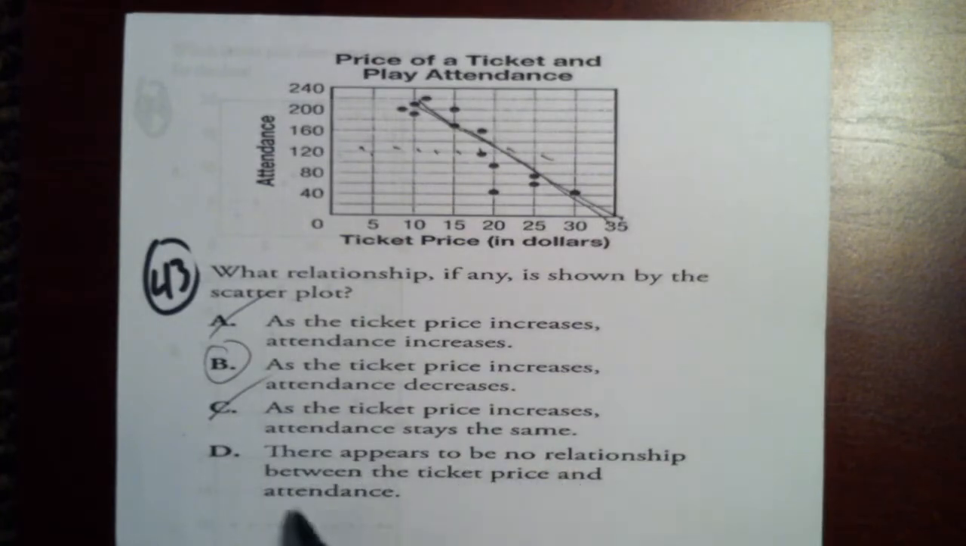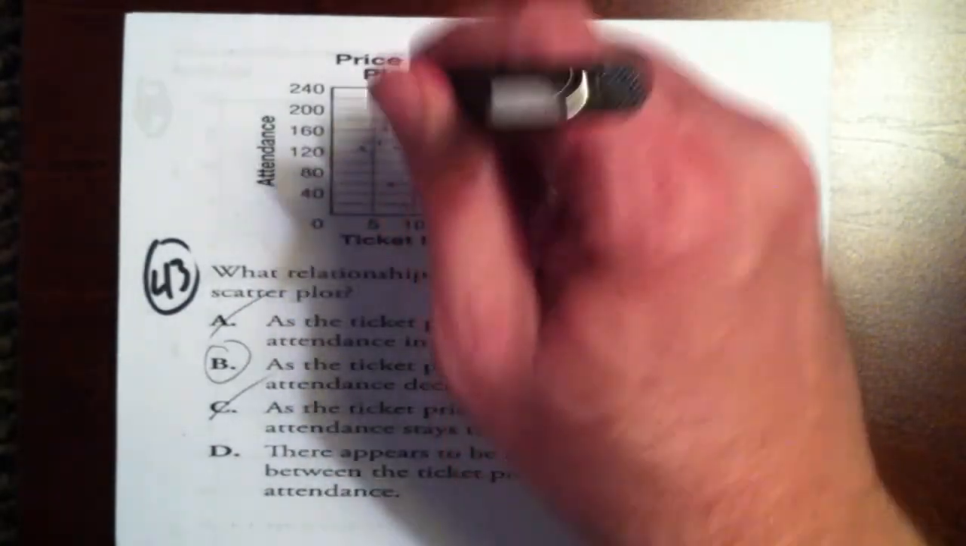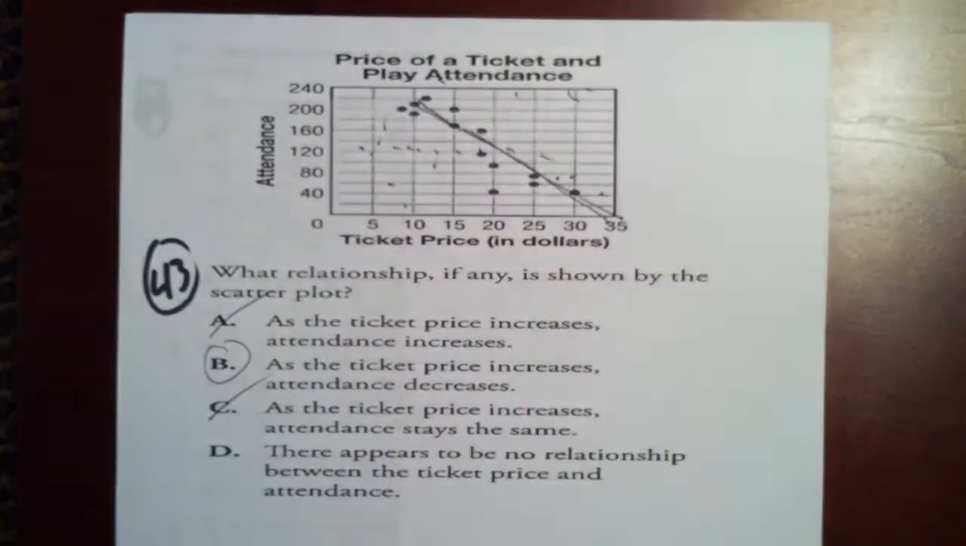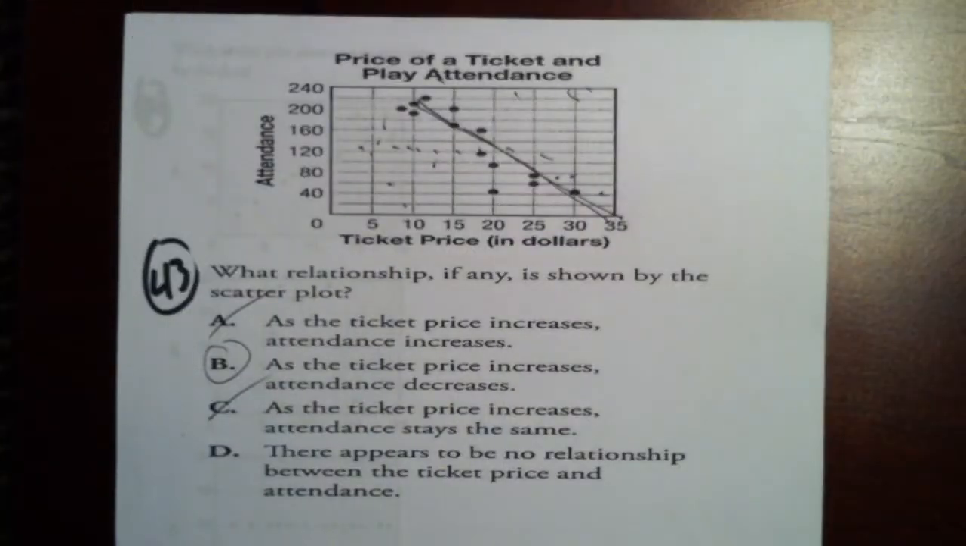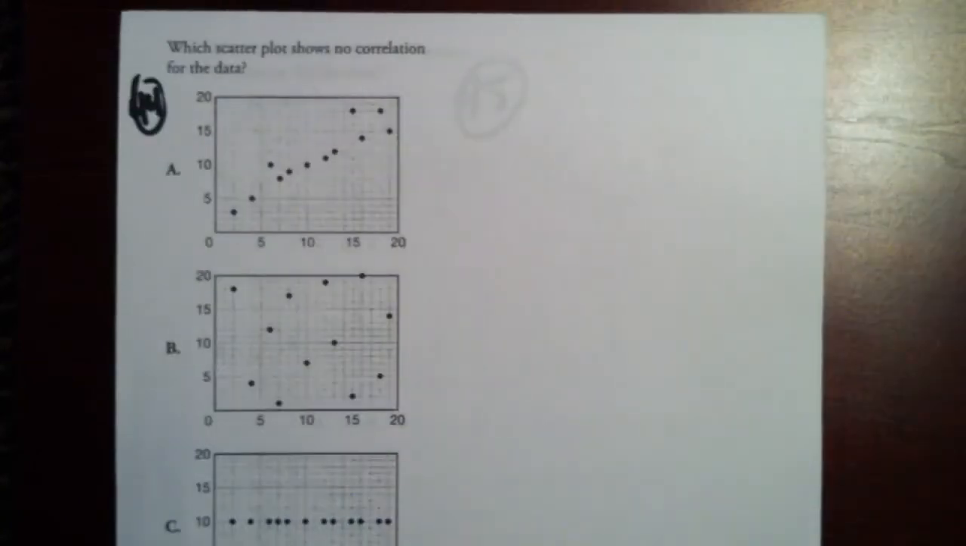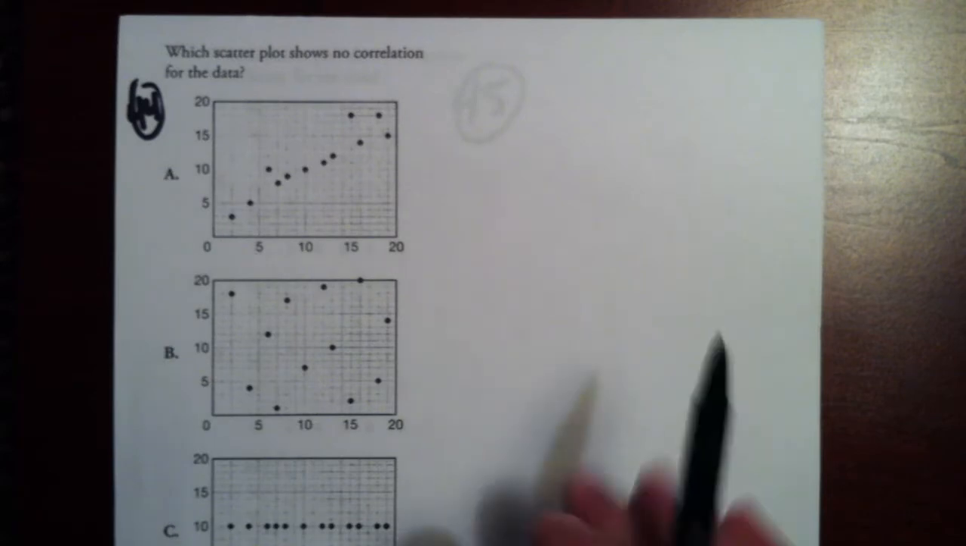There appears to be no relationship between the ticket price and the attendance. If there was no relationship, ticket prices would be all over the place, kind of like in that last one we looked at, kind of like in this one right here. Well, that's not the case. Choice B. Now we're going to talk about negative and positive correlations.